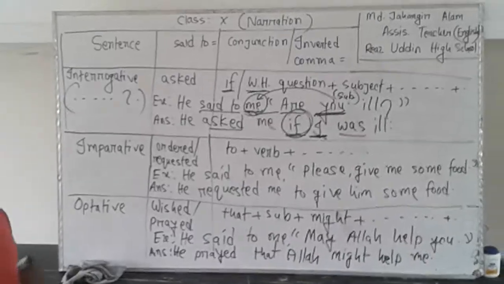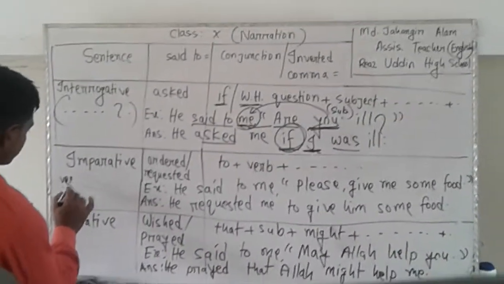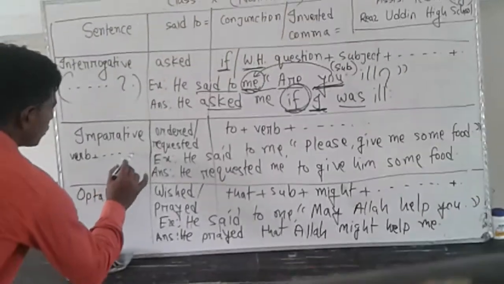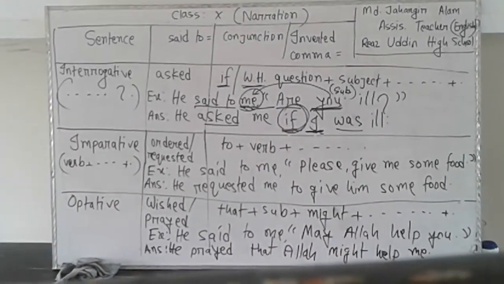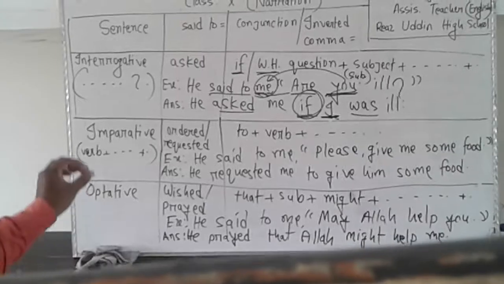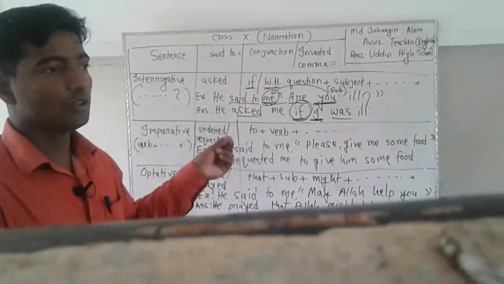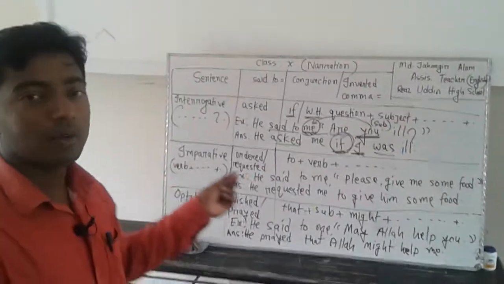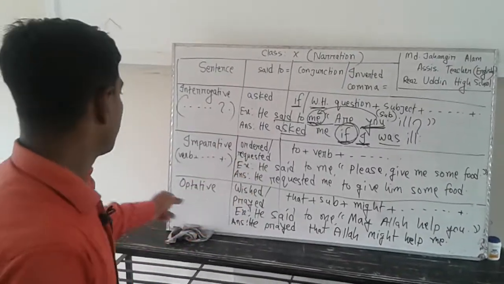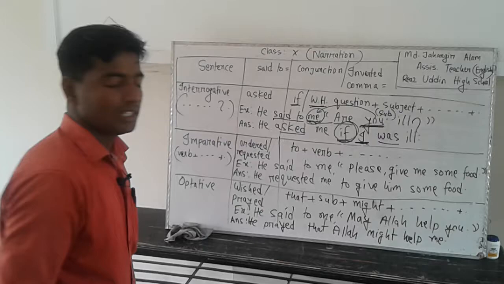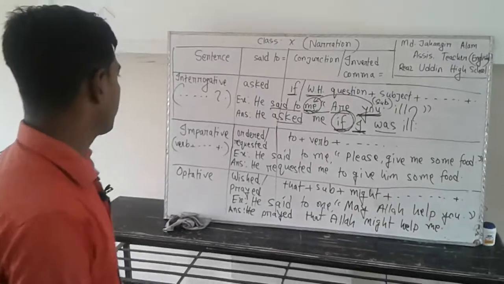So when your sentence starts with a verb and then a full stop, that sentence is an imperative sentence. For your information, you need to recognize the sentence first. Verb and then full stop, that is an imperative sentence.